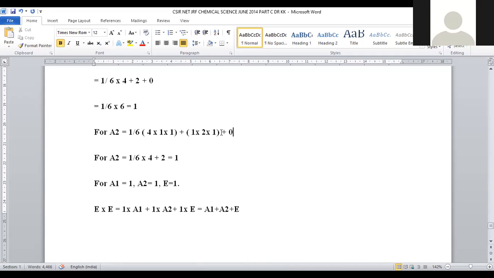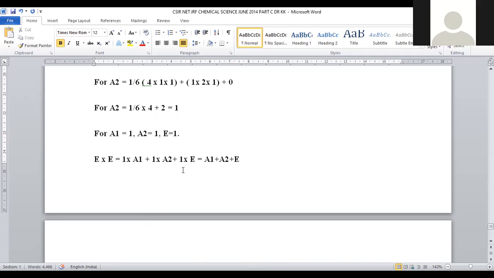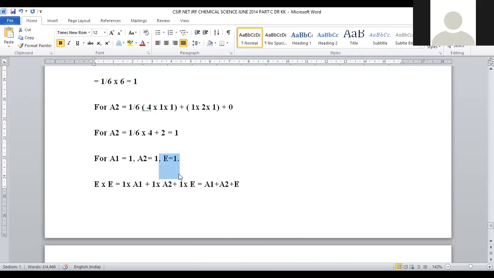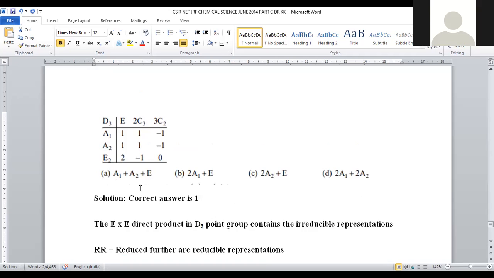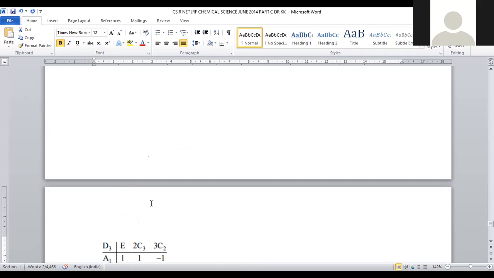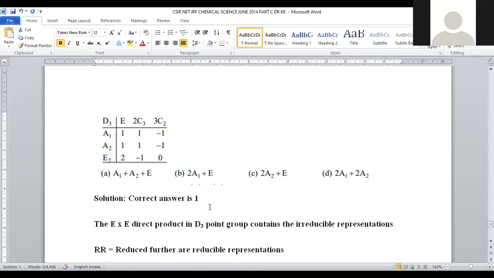Now let us add all the terms. 1 by 6 into 4 plus 2. Again, it will become 1 by 6 into 6, so 6 and 6 get compensated. For A2, it will become 1 only, right? So A1 is 1, A2 is 1. In a similar manner, you can calculate for E also. Here the coefficient of E is also taken as 1. So the entire E cross E value will be A1 plus A2 plus E. That is provided in option number 1. For question number 142, option number 1 will be the correct answer.